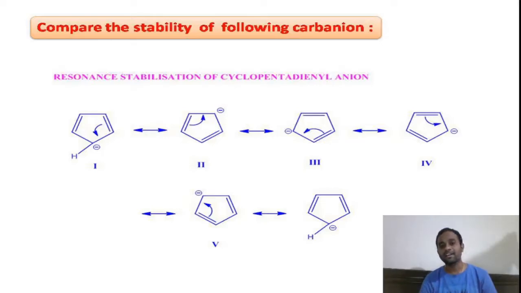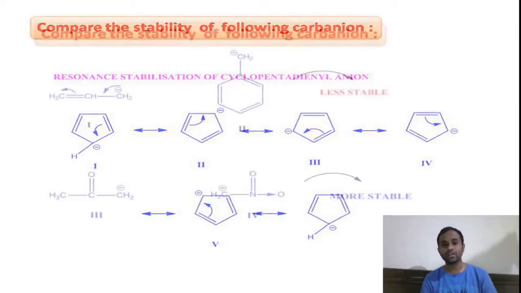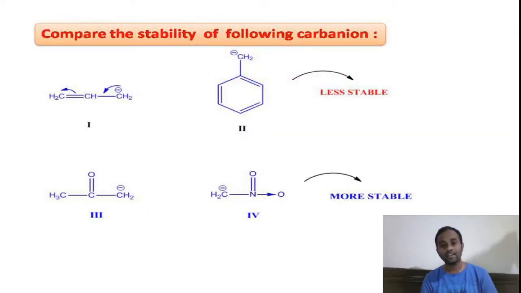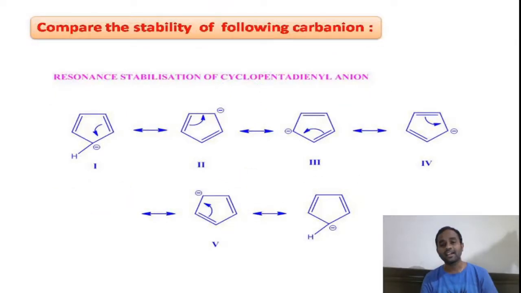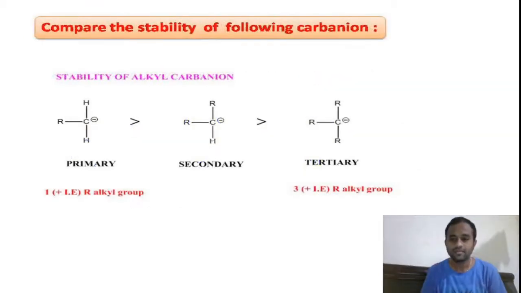Our cyclopentadienyl anion is forming equivalent resonance structures. This is the most resonance stabilized carbon anion. Compared to the previous 4 carbon anions, our cyclopentadienyl anion is much more resonance stabilized, because this compound is forming equivalent resonance structures, right?